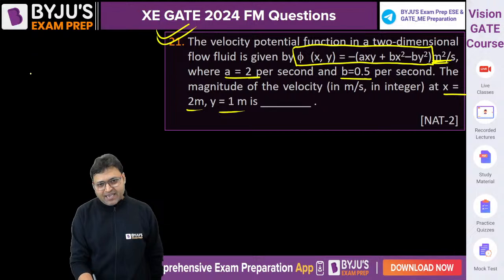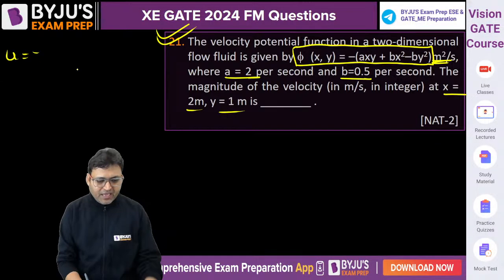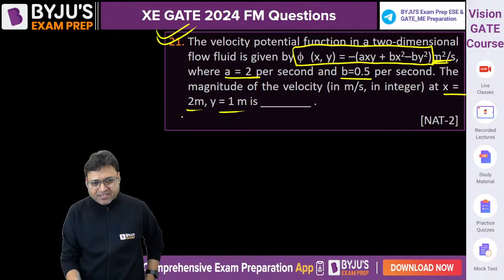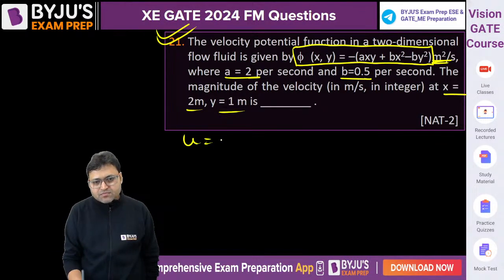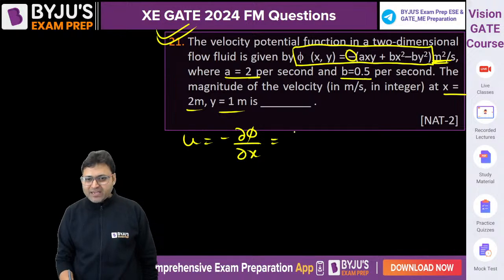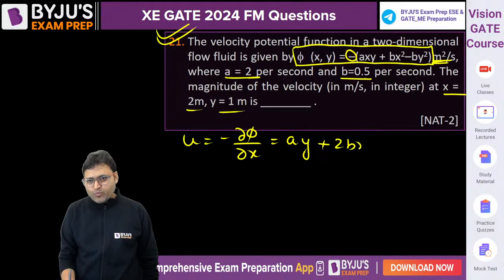We can say U, the velocity in x direction, is equal to minus del phi by del x, because there is already a negative sign. So differentiate the bracket with respect to x. It will be ay plus 2bx, isn't it? And what about v?